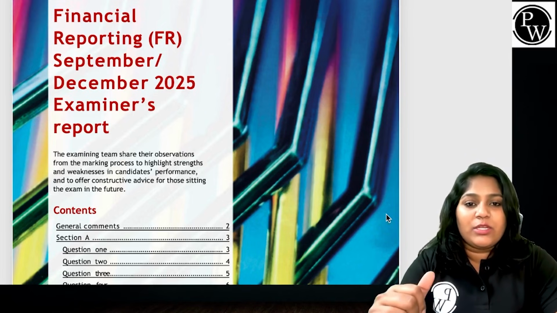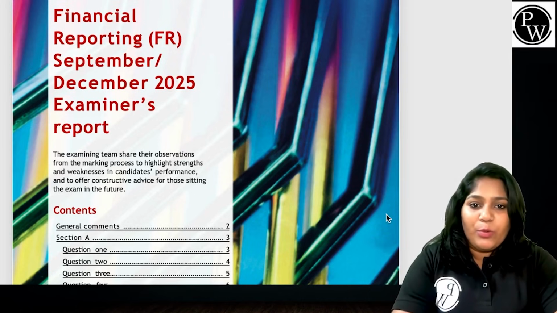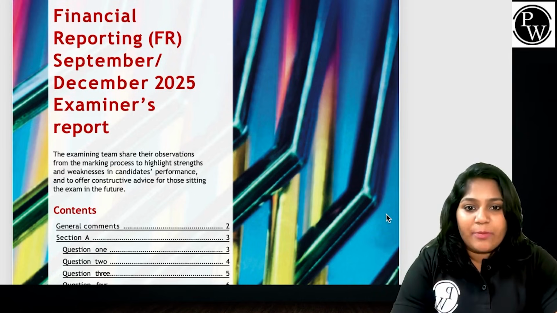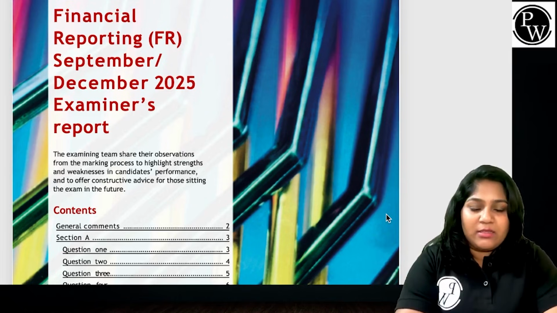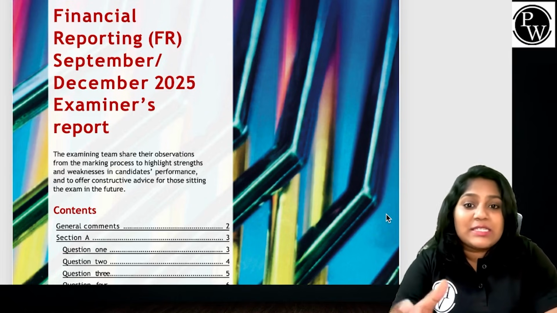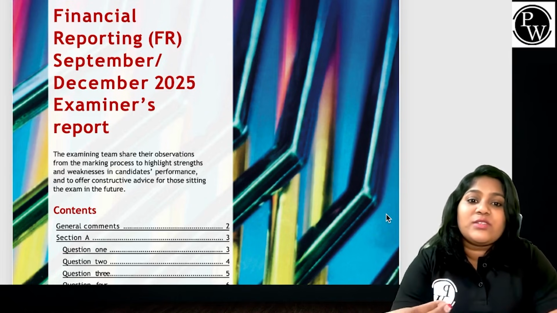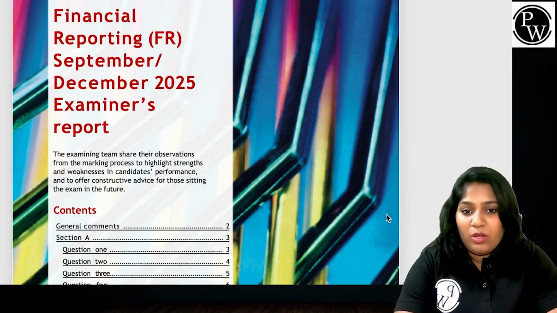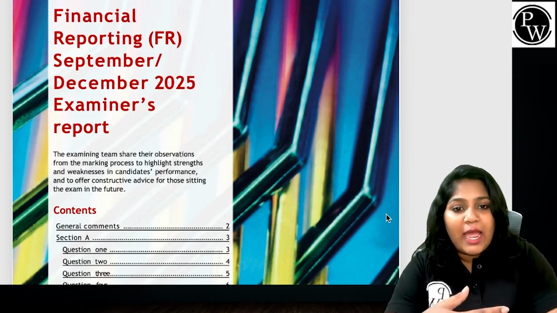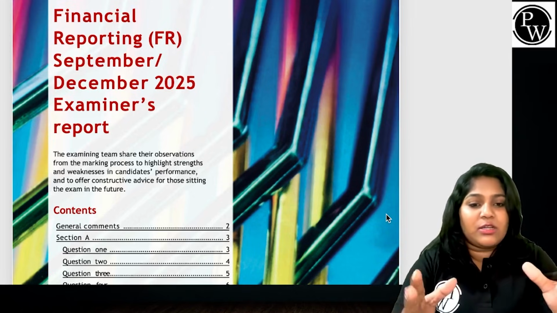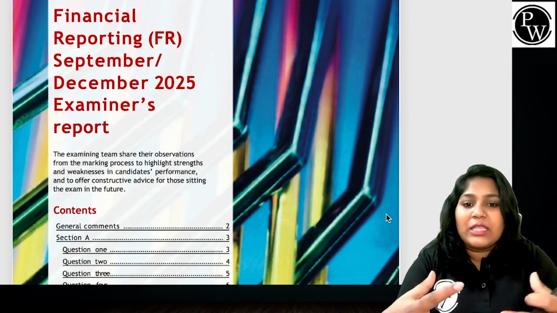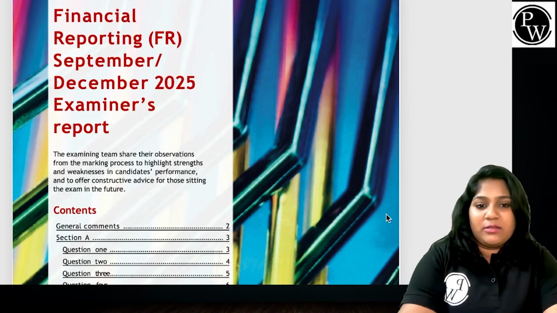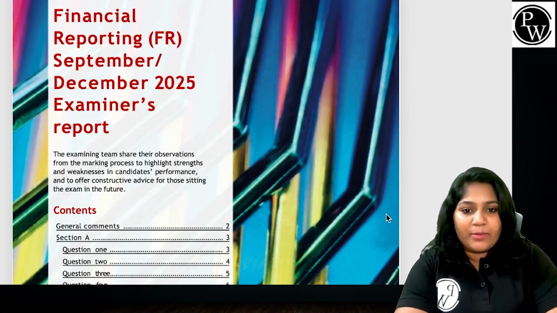Let's start without delaying. This is the official report released by ACCA. It is not a model answer. It explains what the questions tested, where students went right, where they didn't, why marks were lost, and how a future candidate, that is you, should answer to score those marks. Think of it as how markers think, how examiners guide.